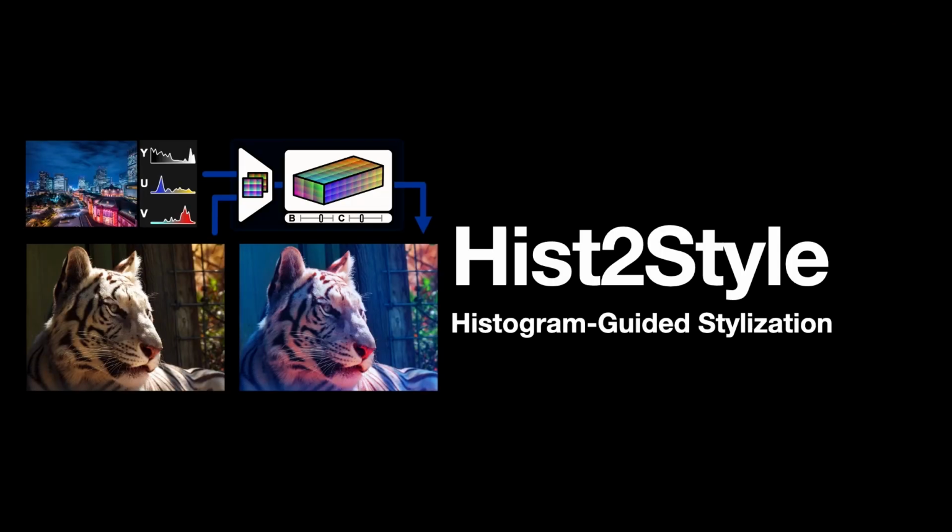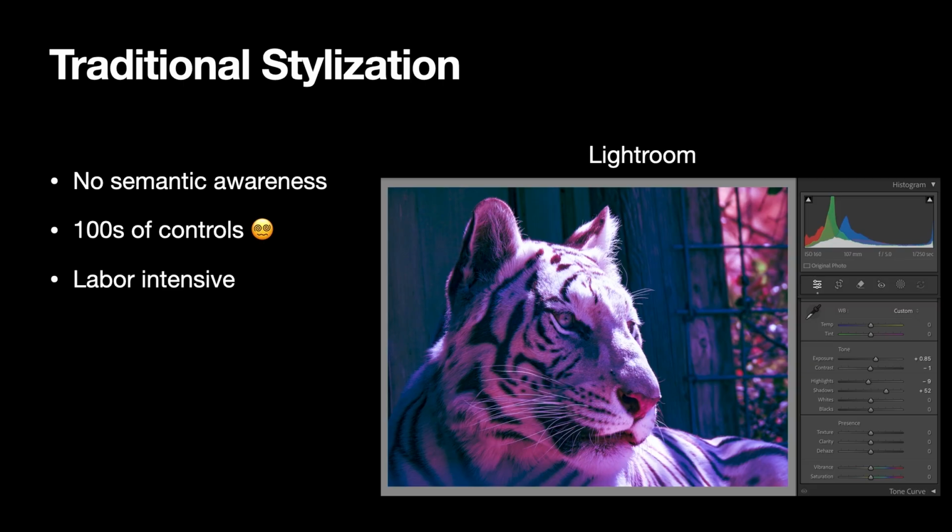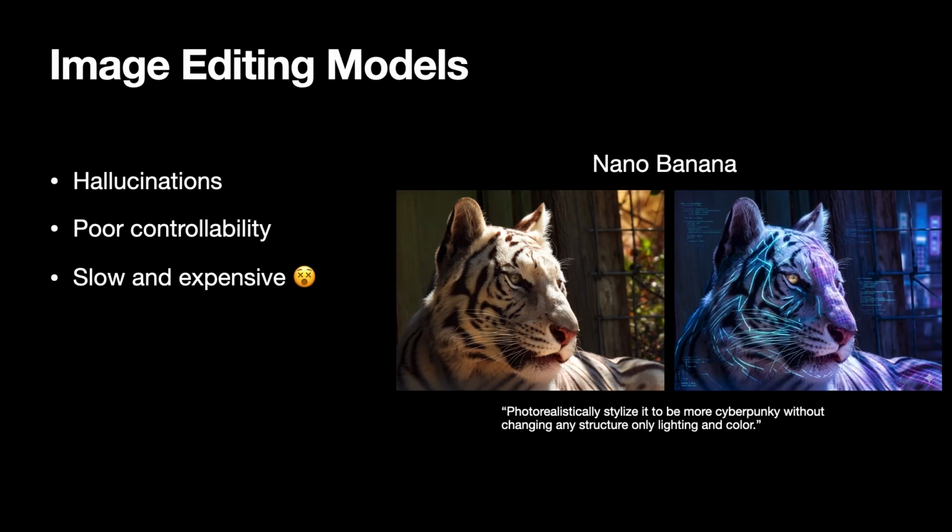We present HistoStyle, histogram-guided stylization. Traditional photostylization tools lack semantic awareness, have hundreds of convoluted controls, and are notoriously labor-intensive. On the other hand, modern image editing models are fully automated, but suffer from hallucinations, poor controllability for expressing artistic intent, and inefficiency. When I prompt NanoBanana to modify only the lighting of a stagger photo, it still alters the